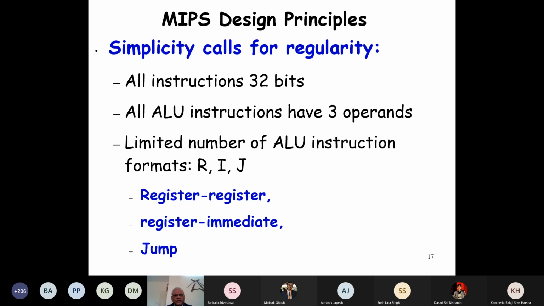And jump. But why is jump an ALU instruction? Is it an ALU instruction? Okay, yes, jump is an ALU instruction because the ALU is used. The arithmetic logic unit is used here for address computation, that is, where the jump will occur. I was saying about PC relative addressing. We need to do some addition with the PC and some offset values and so on. That is done on the ALU, and therefore this is also an ALU instruction. Register, register, register, immediate, and jump. These are the three types of ALU instructions.